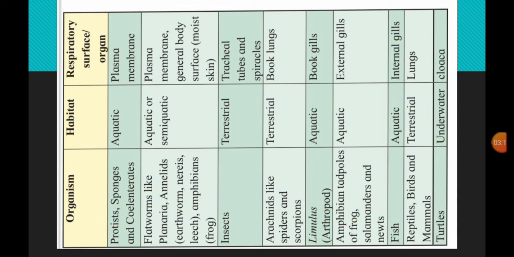Frog is an amphibian which can stay on land, and at that time it respires with the lungs; when it is in the water it respires through the skin, that is, the plasma membrane.